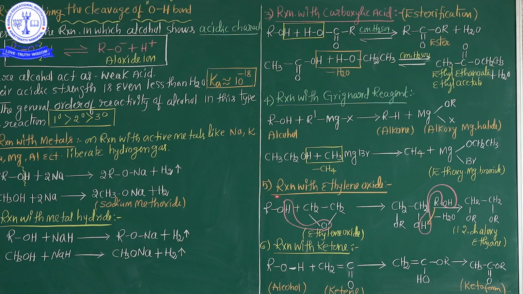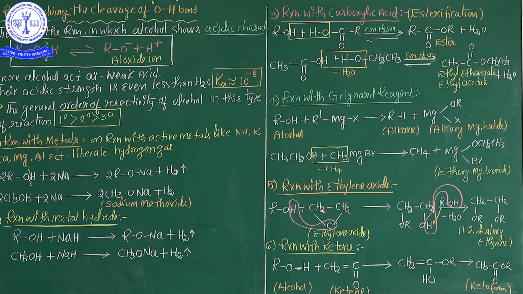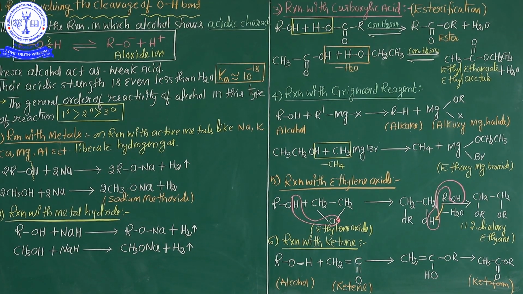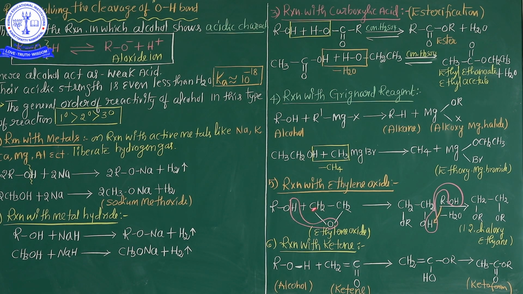Okay? Next, the fifth reaction: reactions with ethylene oxide. Alcohol reacts with CH2-CH2-O, ethylene oxide. Now this is the intermediate product. Where is the cleavage located? Between oxygen and hydrogen. After that, the group migrates to the first CH2 group, and this CH2 group is directly attacked by the OR group.